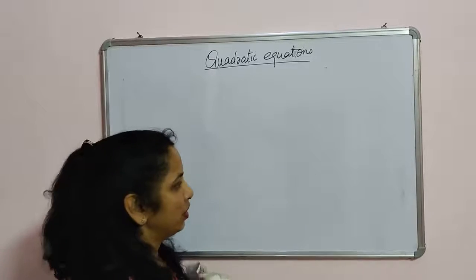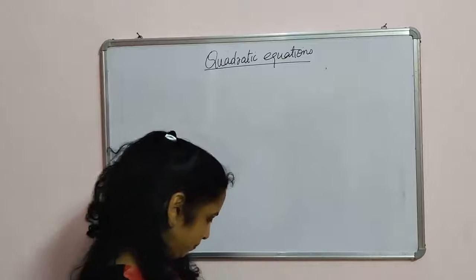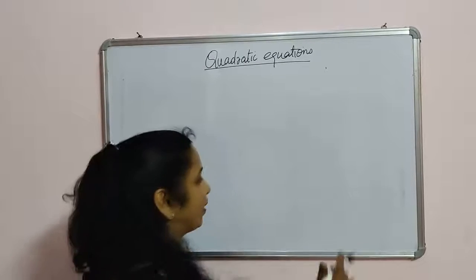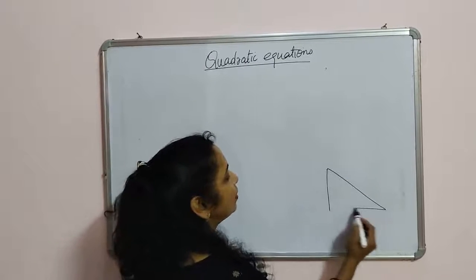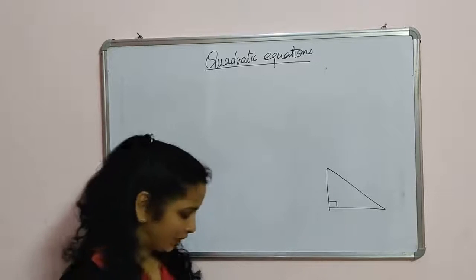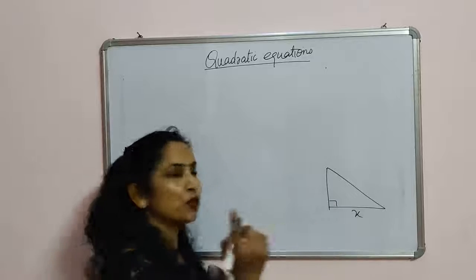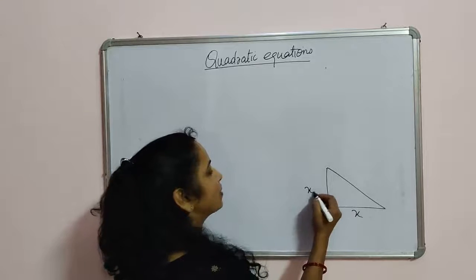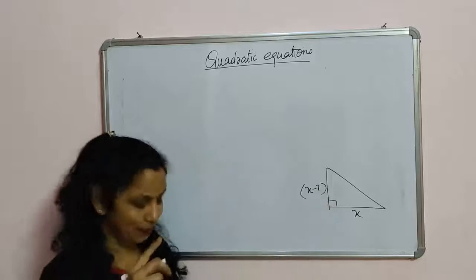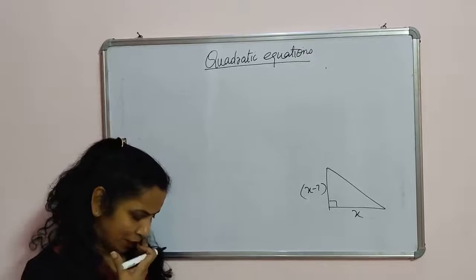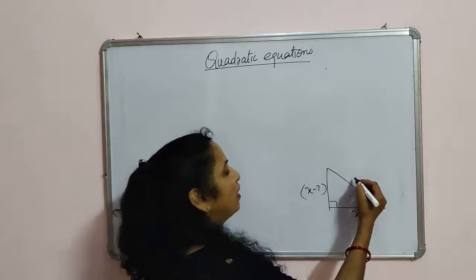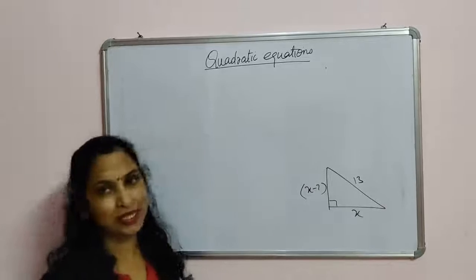Now just imagine this is the altitude of a right triangle. This is a right angle triangle. It is given that the altitude is 7 less than its base. So let the base be x. What should the altitude be? It will be x minus 7, as it is 7 less than the base. If its hypotenuse is 13, find the other two sides.